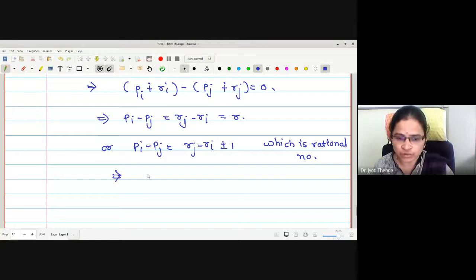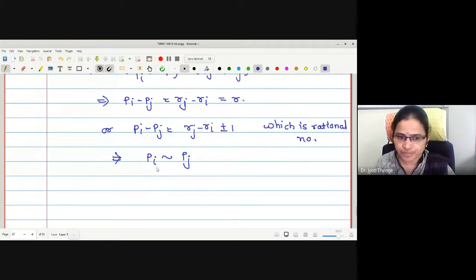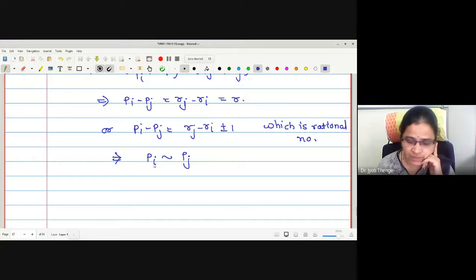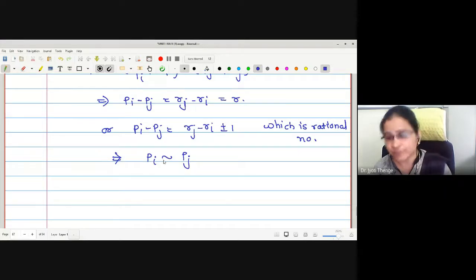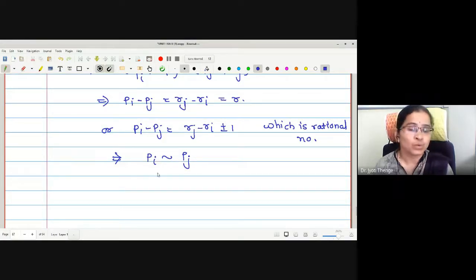Therefore, according to the relation, may I say both the elements Pi and Pj are related to one another. That is, Pi is related to Pj. Correct? But Pi, Pj are the elements we have taken from different equivalence classes. And if I get these two to be equivalent to one another, what will be the conclusion?